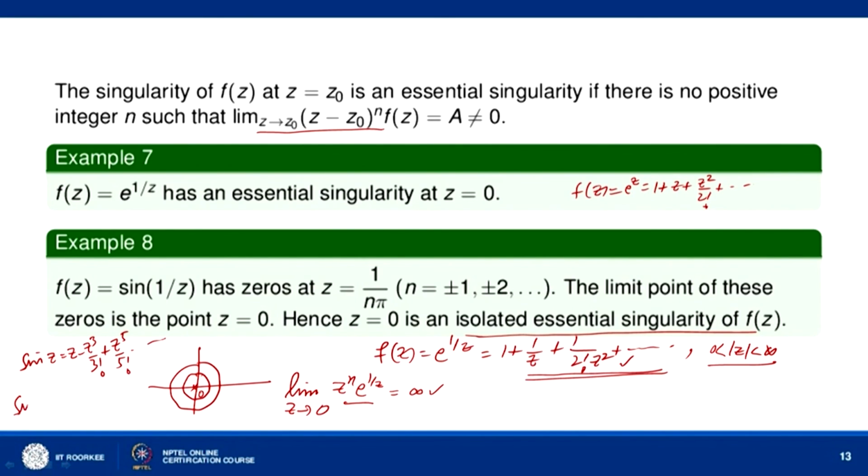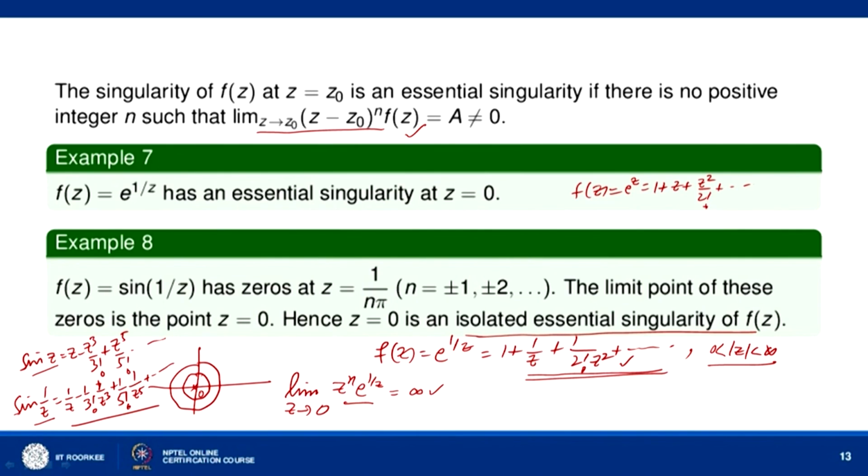Then sin 1 by z equals 1 by z minus 1 by 3 factorial into 1 by z cube, plus 1 by 5 factorial, 1 by z to the power 5 and so on. Okay. So, this is the principal part of the Laurent series which contains infinitely many terms. So, sin 1 by z has an essential singularity at z equal to 0, and we can also use this definition.